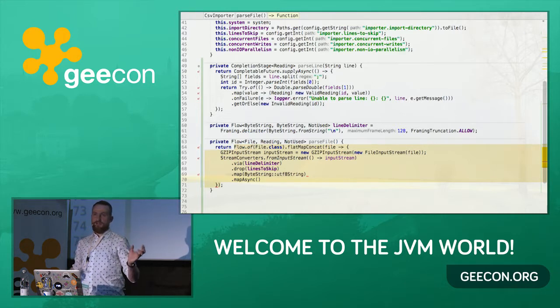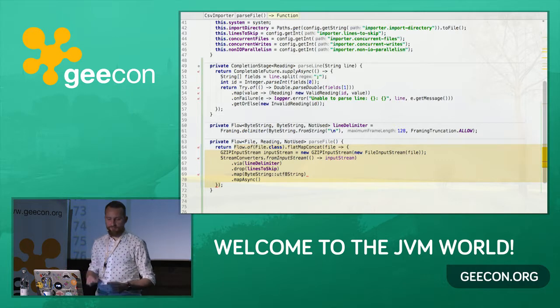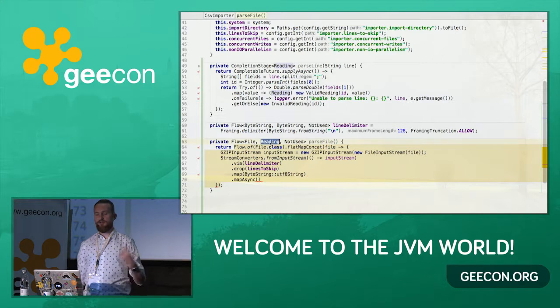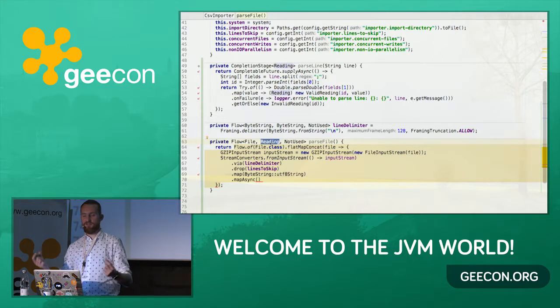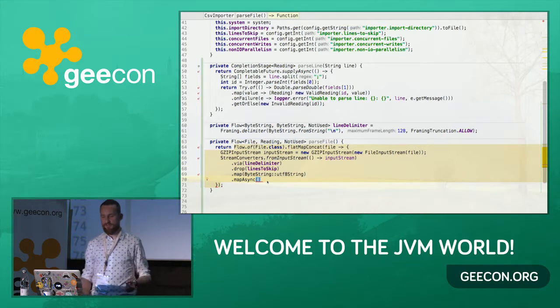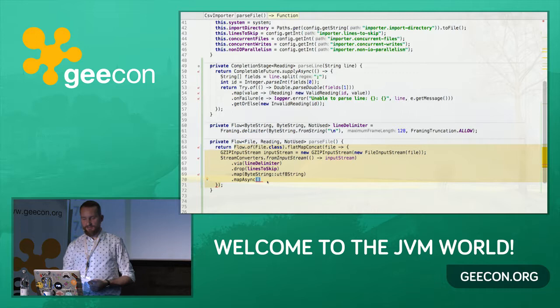So we have our line converted to a string, and then we want to convert it to a Reading, because the output type of our flow is Reading. So that's what we want to get out. We have a string, we want a Reading. That's great because we have the parseLine method that converts a line into a Reading, and it does it asynchronously because the parseLine method returns a completion stage. So now we can use the mapAsync method.